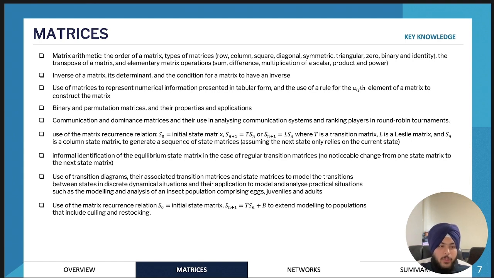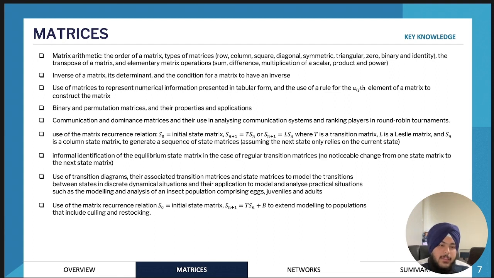We'll be looking at communication and dominance matrices and how we analyze those and do calculations. We'll also be looking at transition matrices and using recurrence relationships to predict the future using matrices. And also the new addition to the study design, we'll be looking at Leslie matrices and how we interpret those.